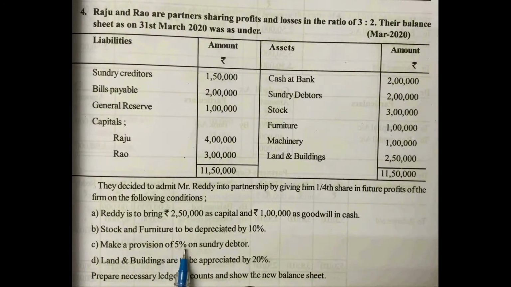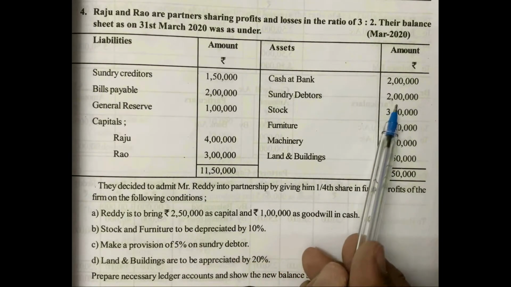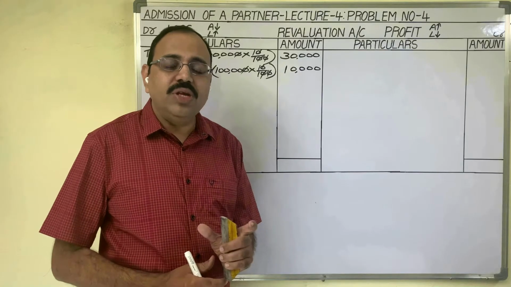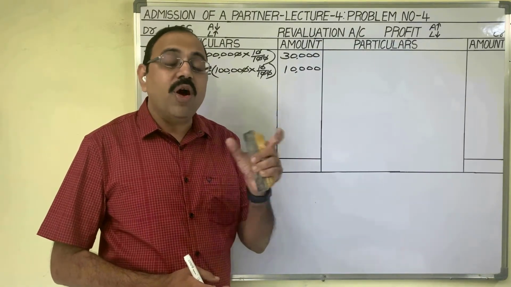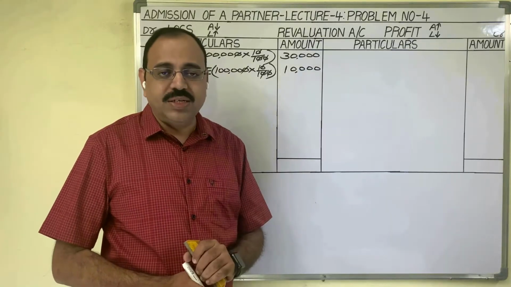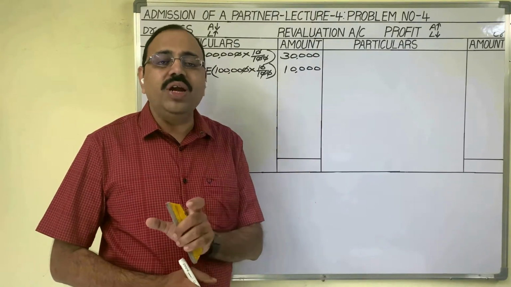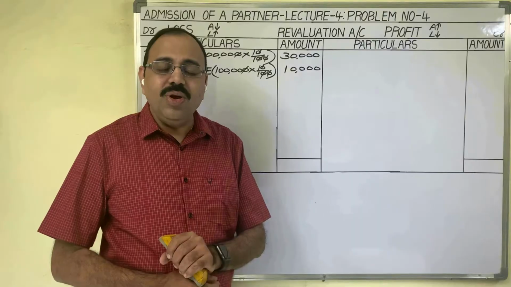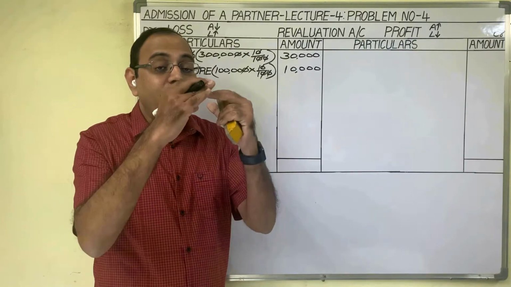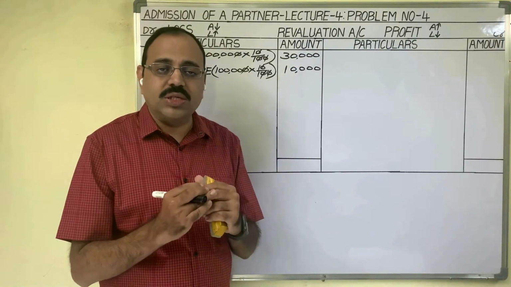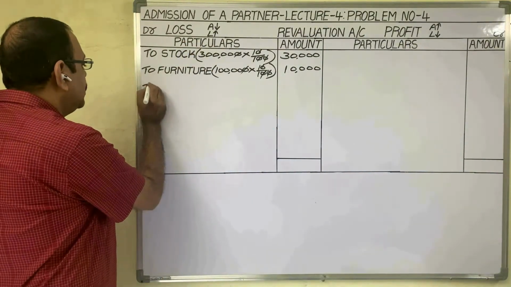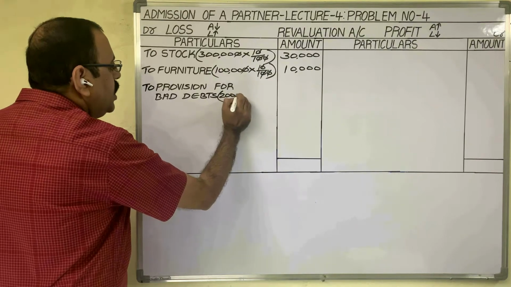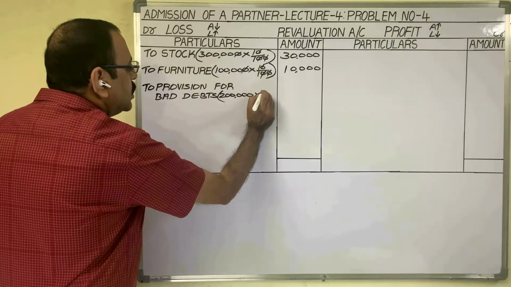Adjustment C: make a provision of 5% on sundry debtors. Sundry debtor value is given as 2 lakh rupees in the old balance sheet. On debtors, we have to create a provision of 5%. So provision for doubtful debts we deduct from debtors now. Debtor is an asset and its value is reducing. It is a loss. It should be debited. To provision for bad debts, debtors value 2 lakh rupees, on that 5%.